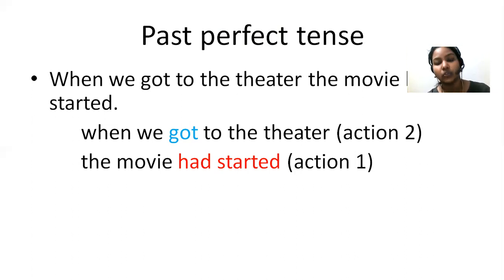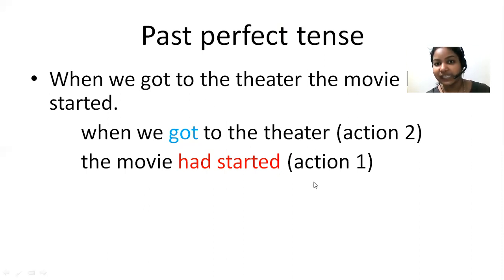So here you have to write it in past perfect tense. If you want to write the sequence of action, you have to write it in past perfect tense. If you look at the actions, both the actions ended in the past. So you have to write it in past perfect tense. Here you have to keep it in mind.